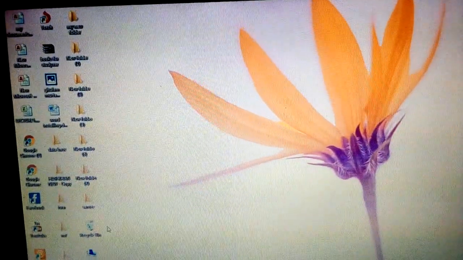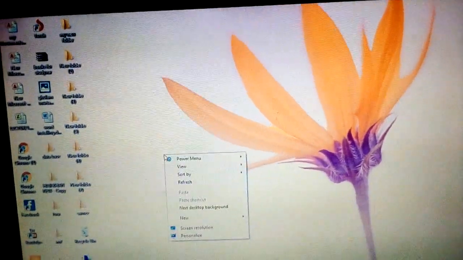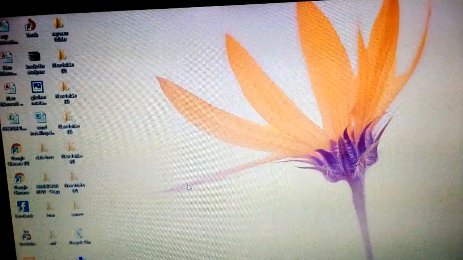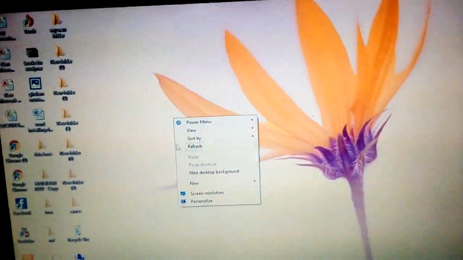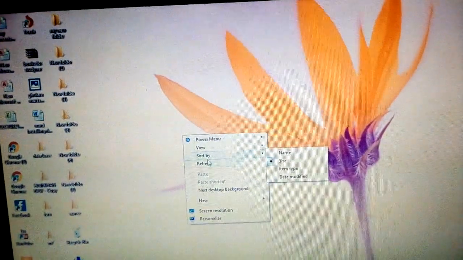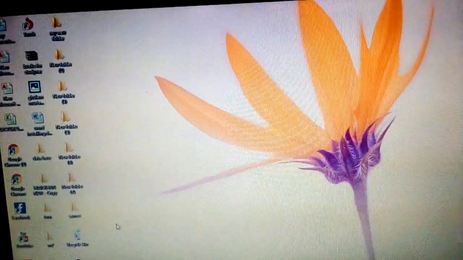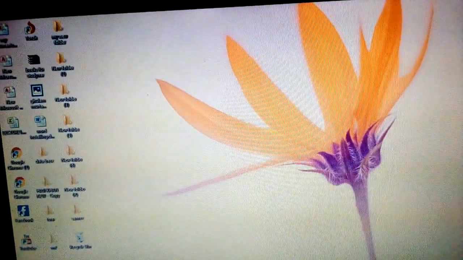Dear viewers, this is our tutorial in which we will learn how to copy, paste or cut your folders in your PC or laptop. So this is our laptop.